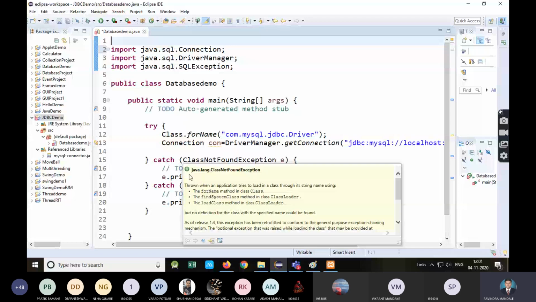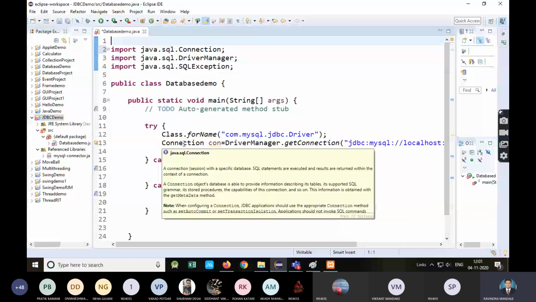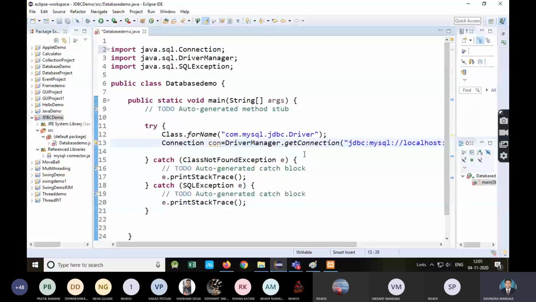How do you recognize whether something is a class or an interface? Eclipse shows which one is a class and which one is an interface. If you move the mouse to that identifier, it shows whether it is an interface or a class. So here it shows I, interface. So this method will return the object.